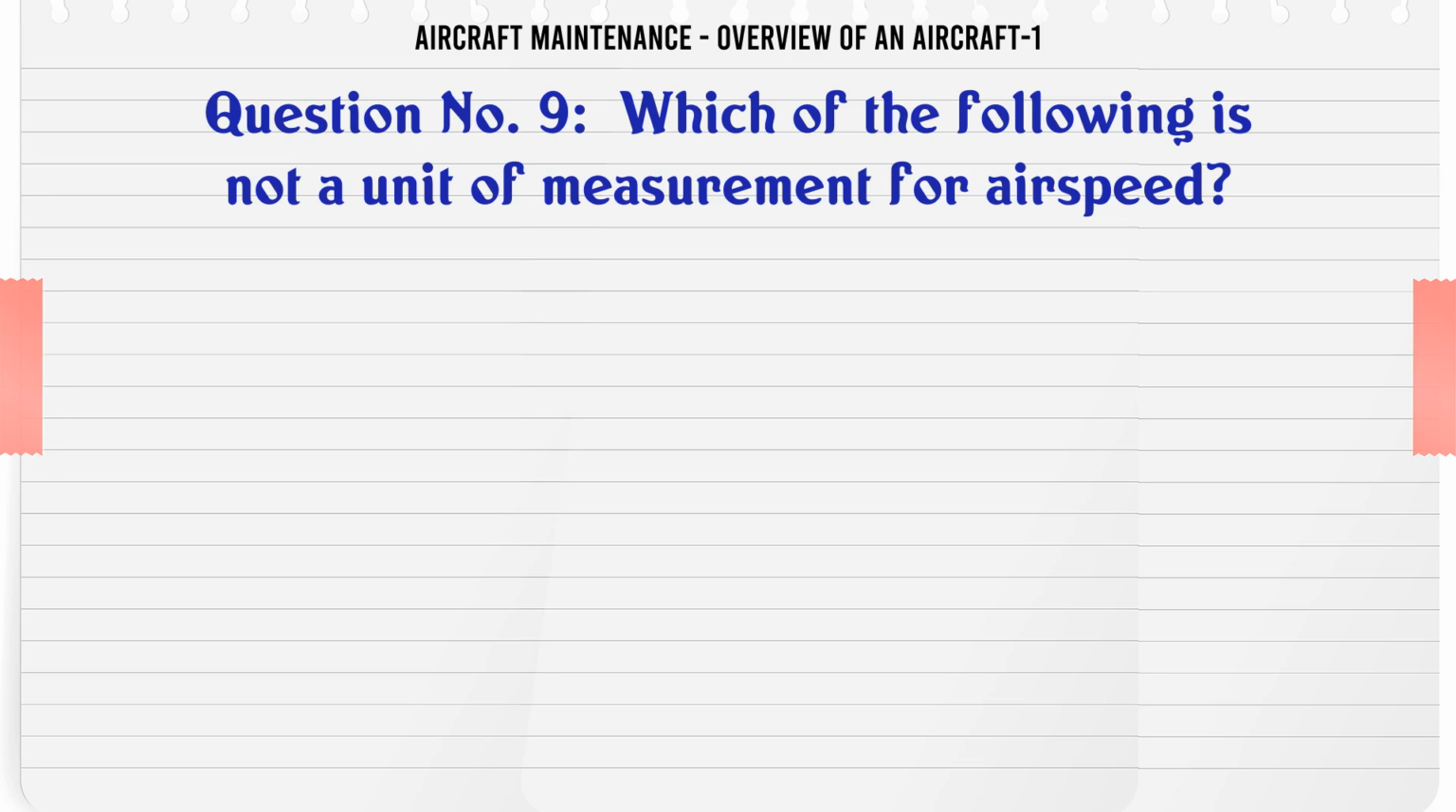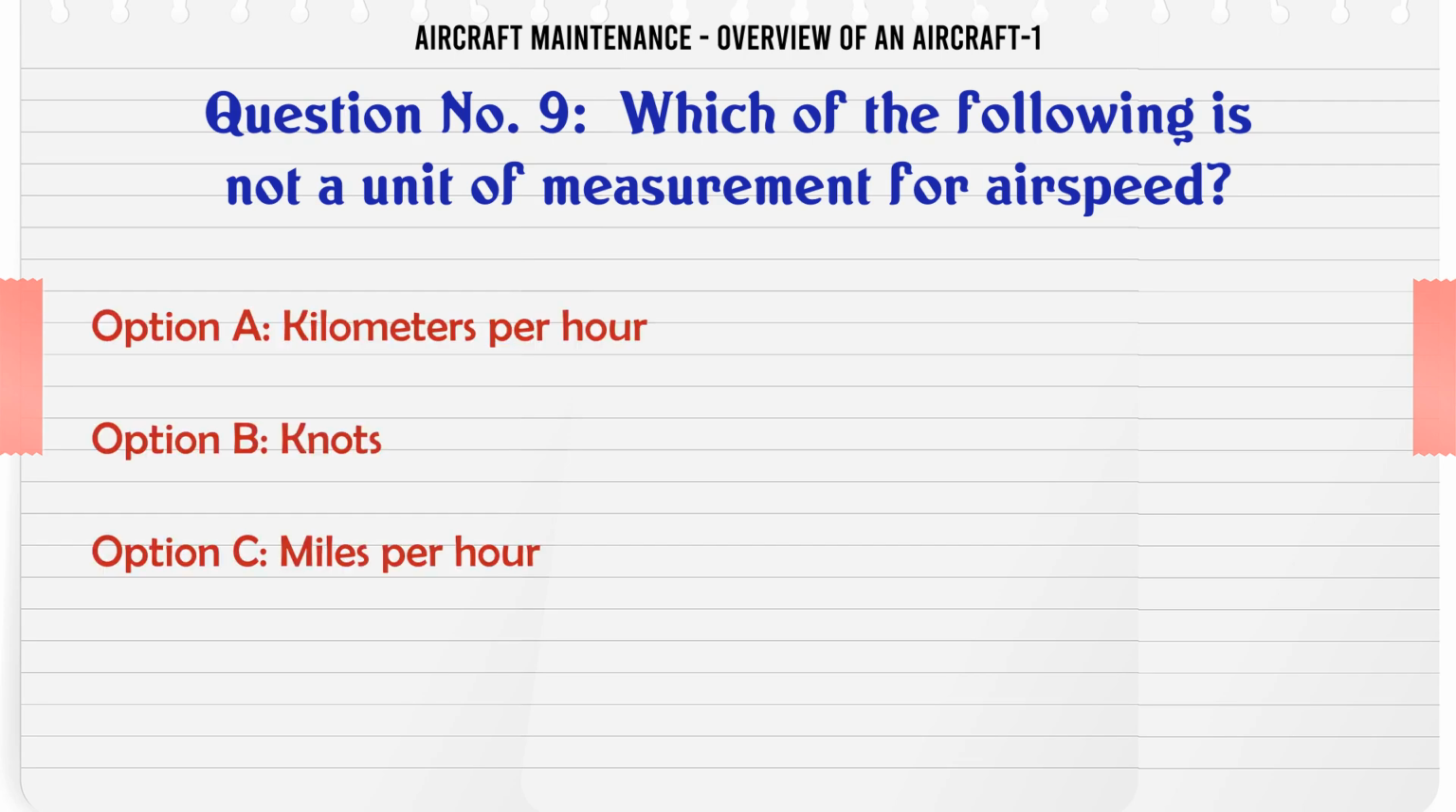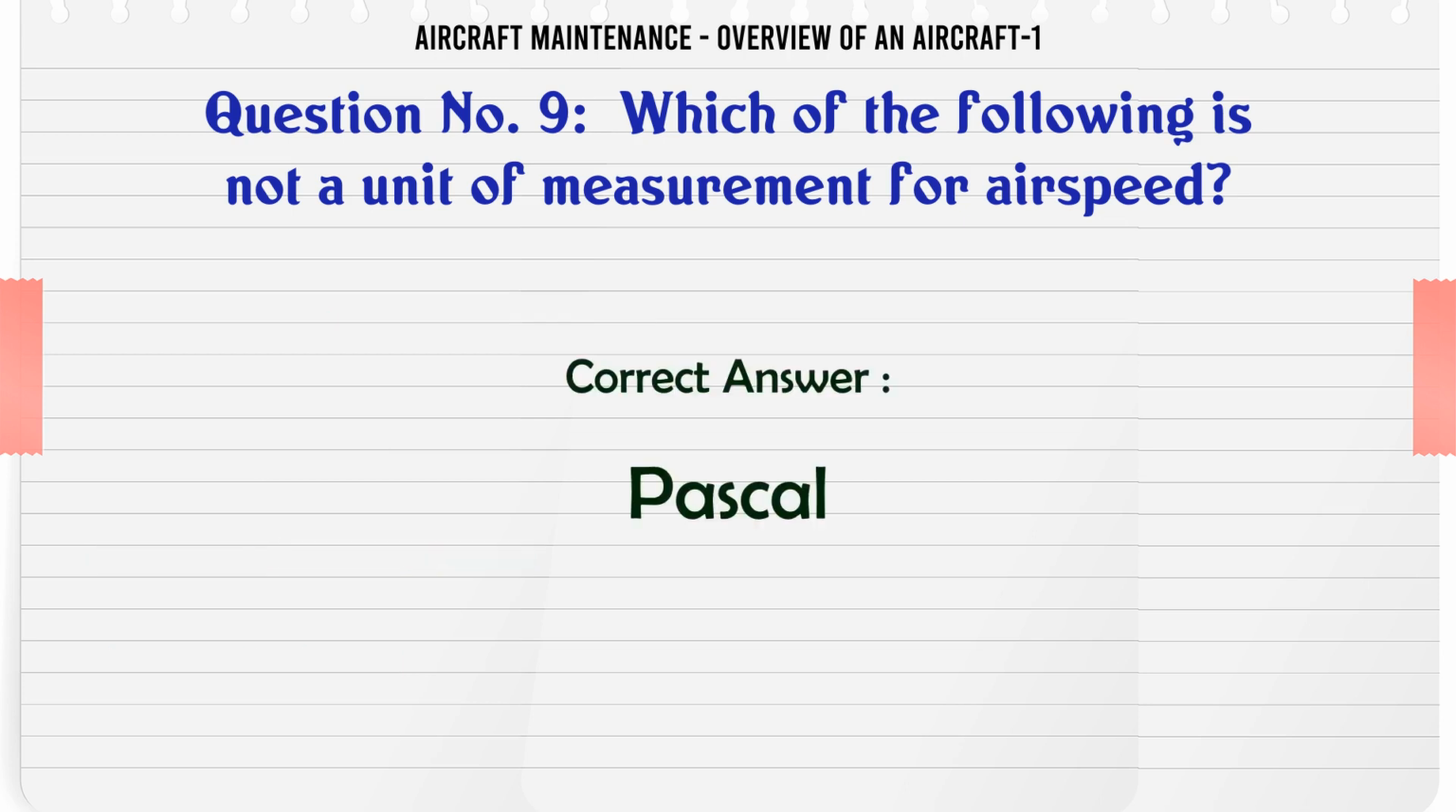Which of the following is not a unit of measurement for airspeed? A. Kilometers per hour, B. Knots, C. Miles per hour, D. Pascal. The correct answer is Pascal.